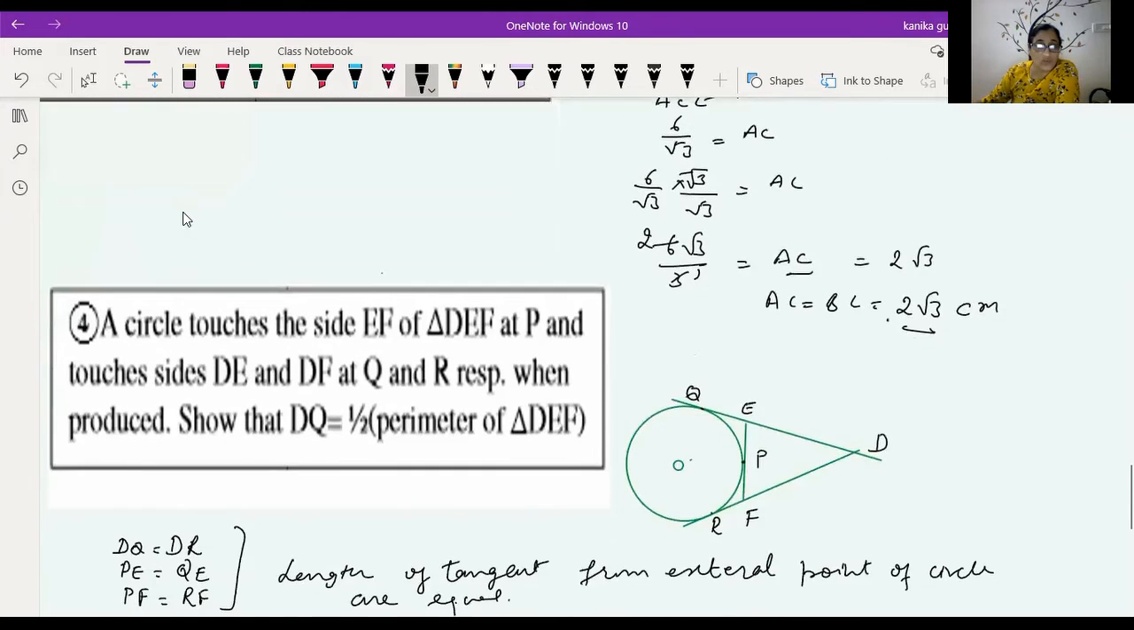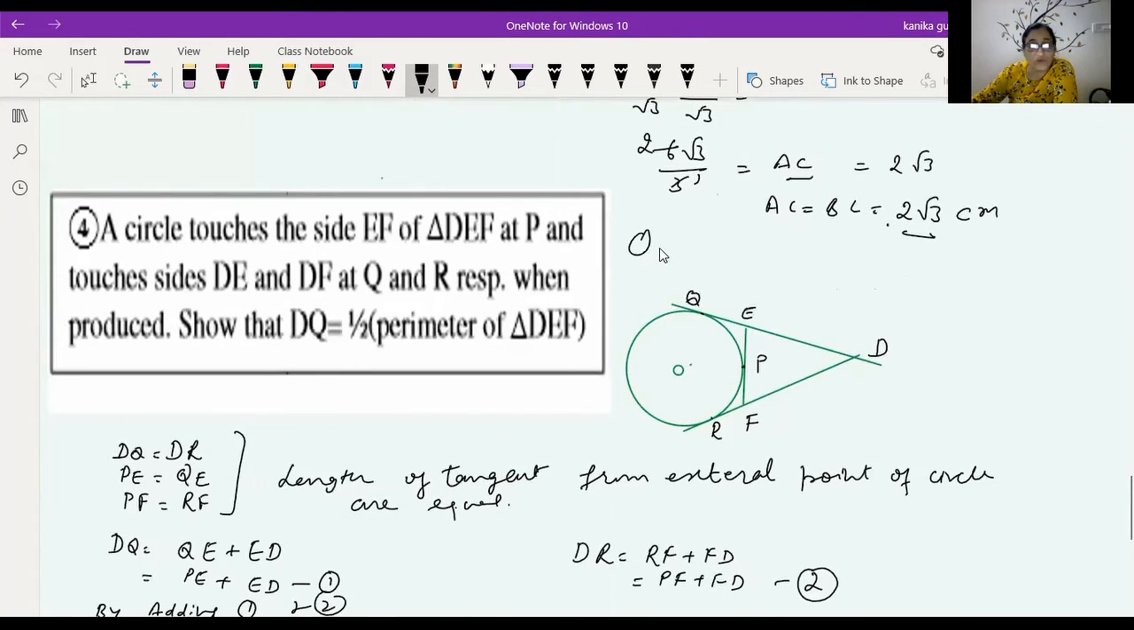Now question number 4. You are given that a circle touches the side EF of triangle DEF at the point P and touches DE and DF, when produced, at Q and R respectively. Show that DQ is equal to half the perimeter of triangle DEF. Now this is the figure given to you: a circle, and this DEF is a triangle. DQ and DR touch the circle at the points Q and R, and EF touches it at P, that is given to you.